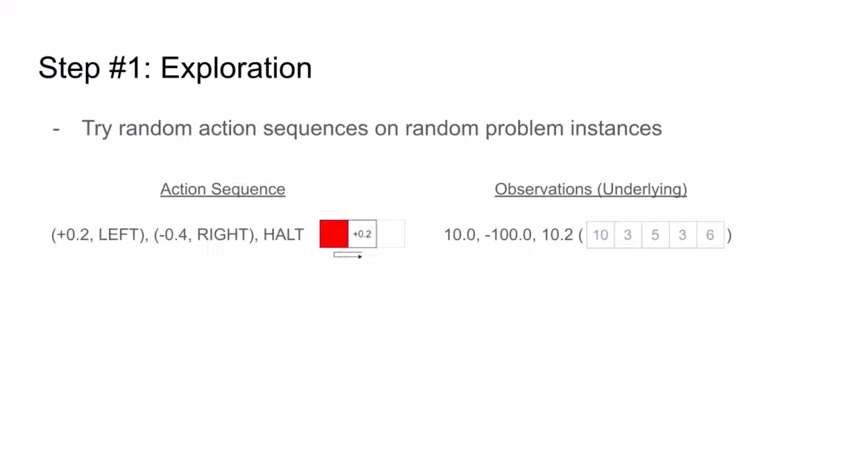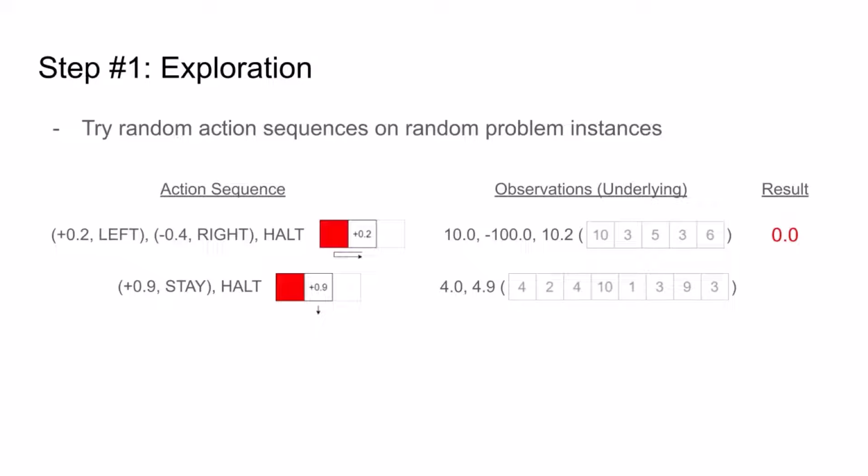The problem solver again doesn't know this, but all this action sequence effectively does is to add 0.2 to the first square, which clearly doesn't lead to a correct sort. So we get a final result of 0. Okay, let's keep trying. Next, let's randomly try the 0.9 stay sequence on another random problem instance, which also doesn't lead to a correct sort, so we get 0 yet again.